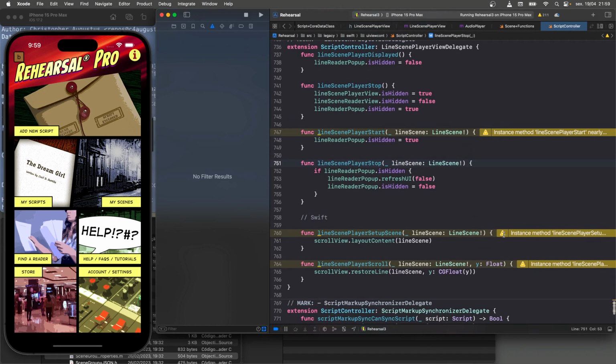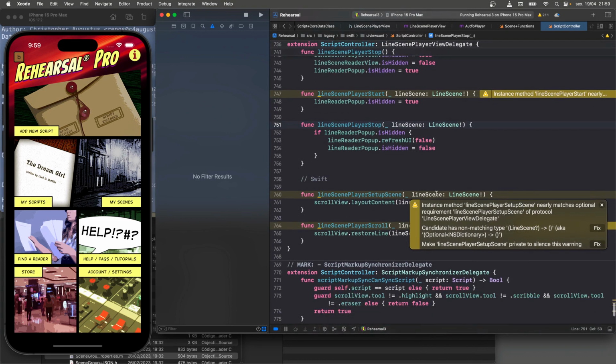And this, I didn't even notice this, really. I thought this was a large source of the problem, but it wasn't, because the line scene being passed in is not nil. So that's not causing the problem here. What's causing the problem is it says, look, I'm looking for this line scene player setup scene. That's what we've got here. But it doesn't quite match.